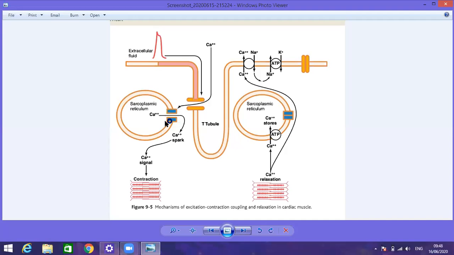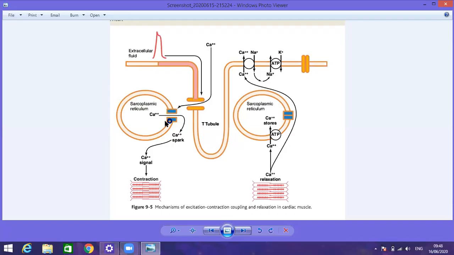The difference is that here only the transfer of the calcium ion from the sarcoplasmic reticulum is responsible for the binding with the active site, and that active site is responsible for the attachment of the actin with the myosin, and that attachment is explained by two theories, the walk along theory and the sliding theory.